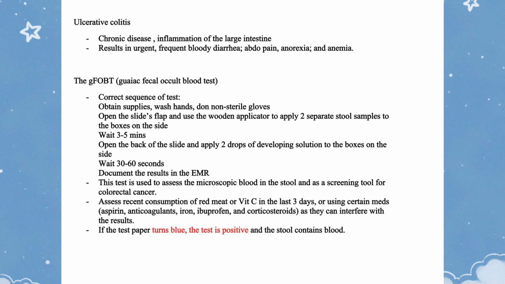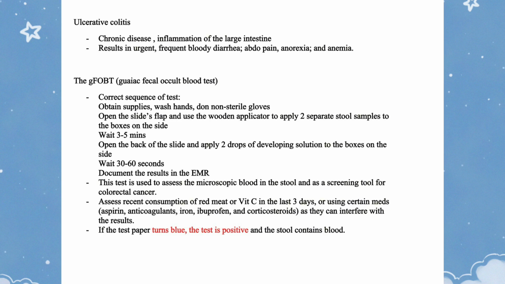The Gaiac (guaiac) fecal occult blood test. Correct sequence of test: obtain supplies. Wash hands. Don non-sterile gloves. Open the slide's flap and use the wooden applicator to apply 2 separate stool samples to the boxes on the side. Wait 3-5 minutes. Open the back of the slide and apply 2 drops of developing solution to the boxes on the side. Wait 30-60 seconds. Document the results in the EMR.